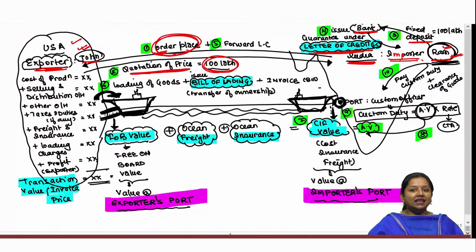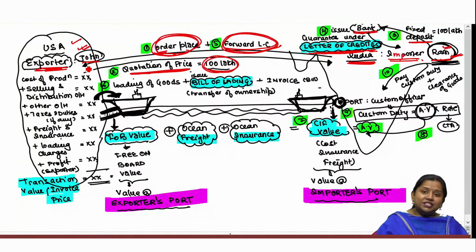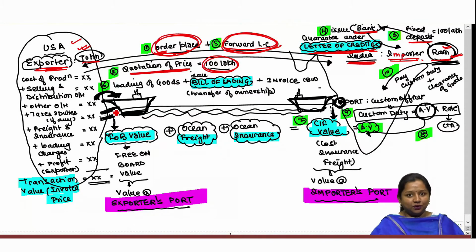What do we call it? Letter of credit. We also abbreviate it as LC. LC is the abbreviation of letter of credit. And once this guarantee is given by the bank to Ram under the letter of credit, Ram shall forward this letter of credit to the exporter, Mr. John. Mr. John, being the exporter, after receiving the guarantee from the importer through the letter of credit via the Indian bank, has his payment secured, and then he shall dispatch goods from the foreign port.